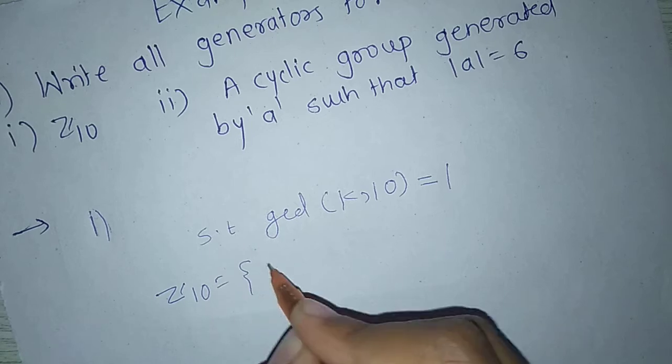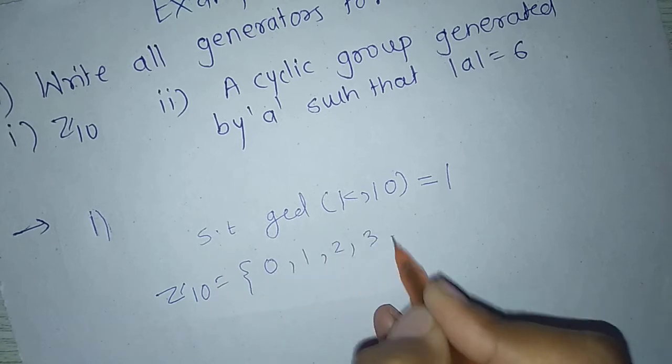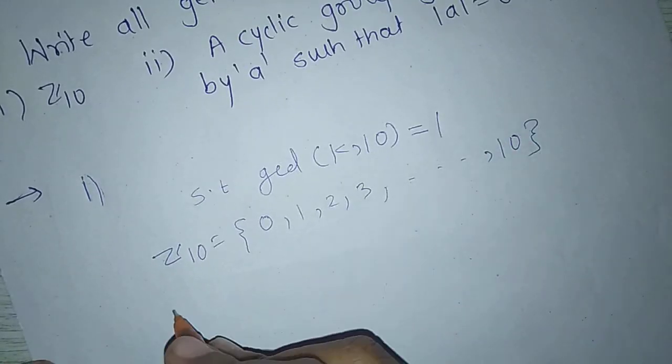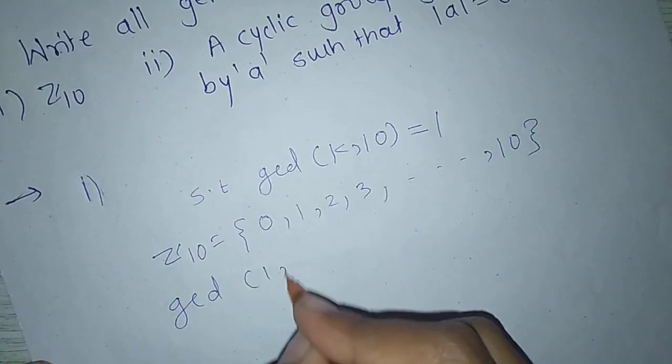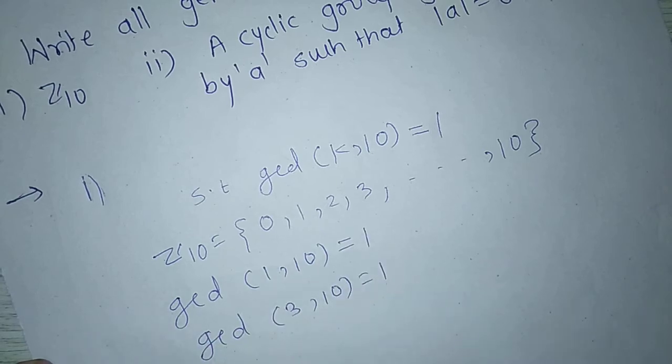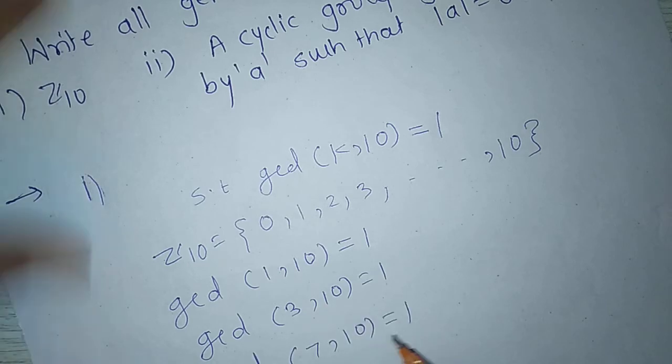Z10 equals 0, 1, 2, 3 up to 9. GCD of 1, 10 equals 1. GCD of 3, 10 equals 1. GCD of 7, 10 equals 1.